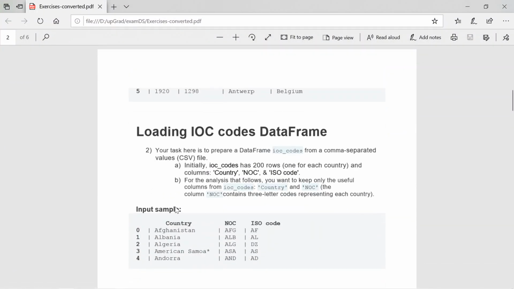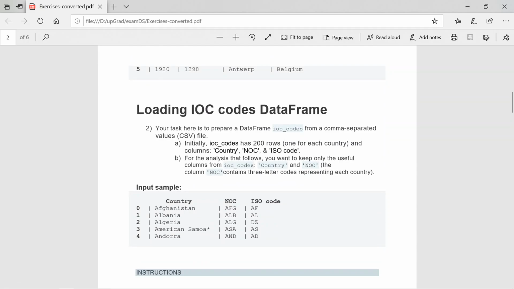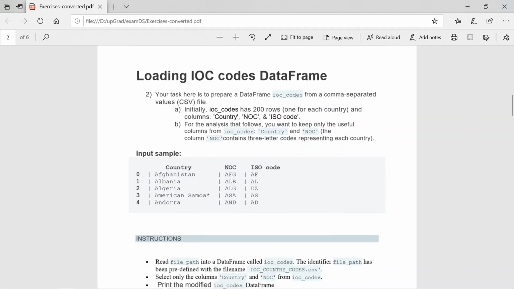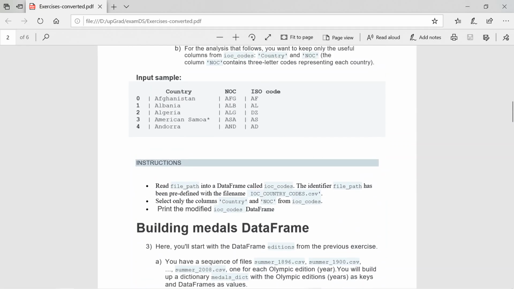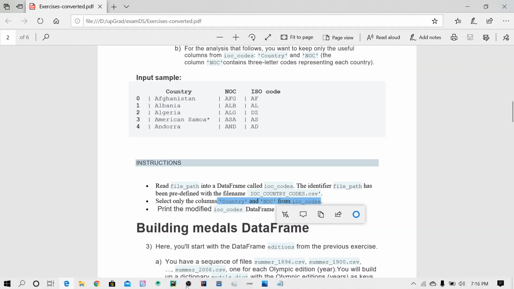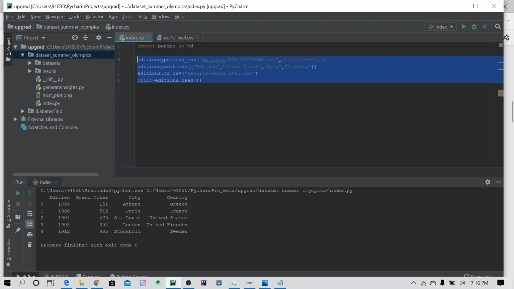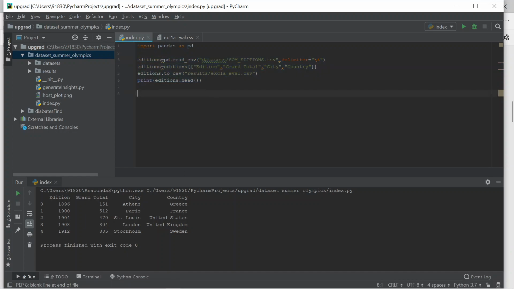And the second one is loading IOC data. Okay, first read the file path, ioc.csv file, and select only the columns like country, NOC, and IOC codes. So they asked me to select only these three columns. So it's pretty simple.